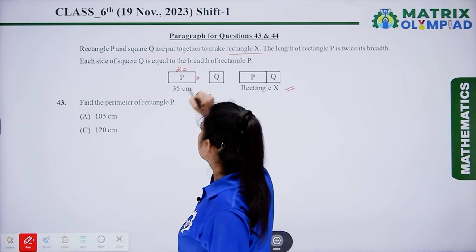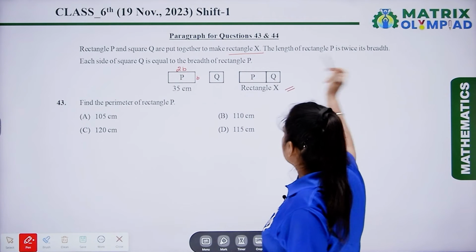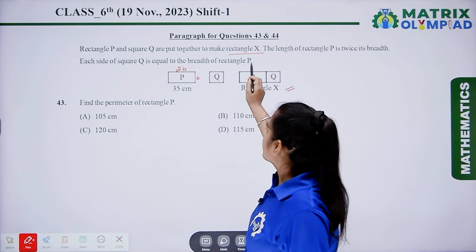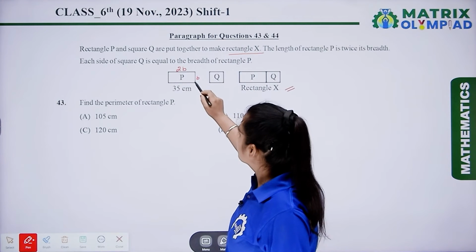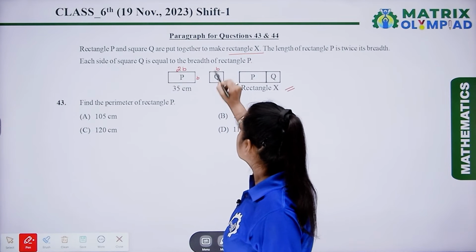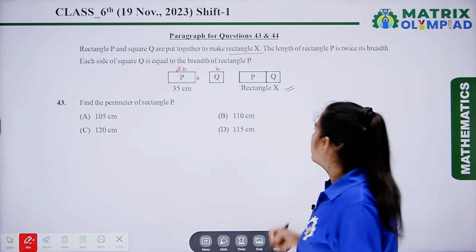Let the breadth be B and the length is 2B. Each side of square Q is equal to the breadth of rectangle P. So the side of Q is equal to the breadth of rectangle P. So it means the side of square Q is B.